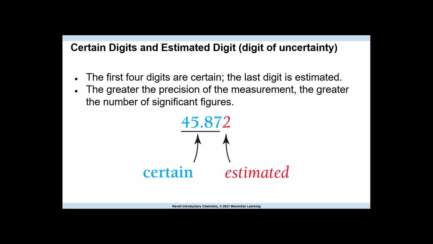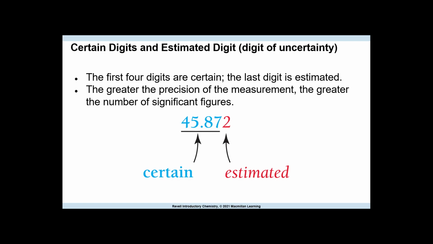The greater the precision of the measurement, the greater the number of significant figures. Remember when I told you the more numbers a value has that's measured, that's the greater precision. But there are rules for that. We have to make sure we follow rules to show that if we give a number that has a lot of numbers in our answer, and that means greater precision, we have to have things to back that up. We can't just throw that out there randomly.